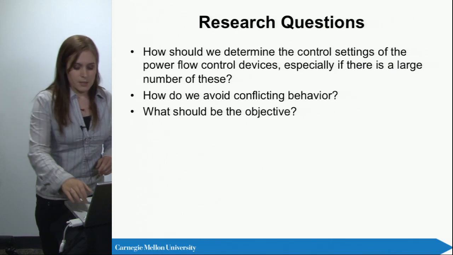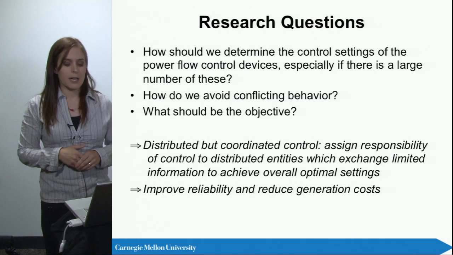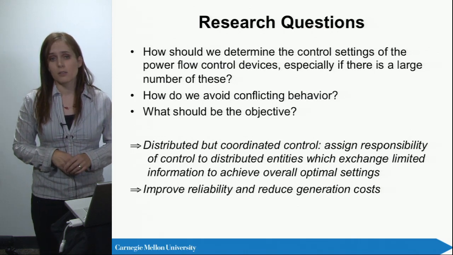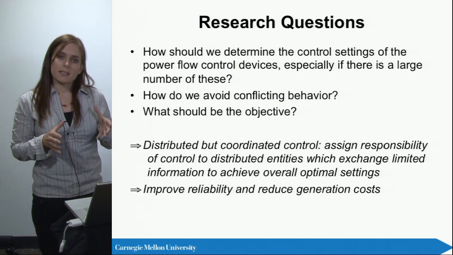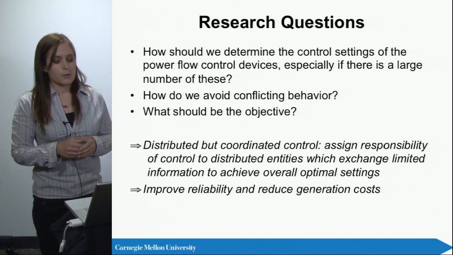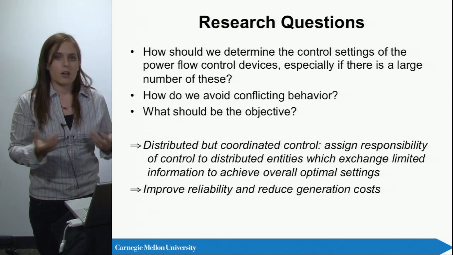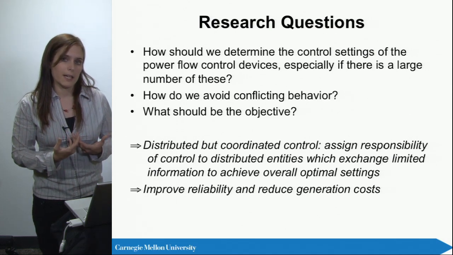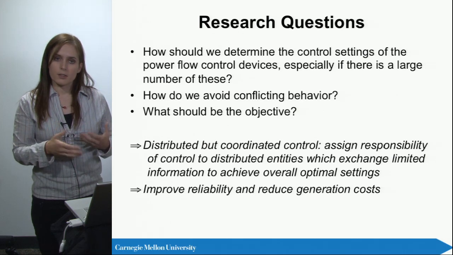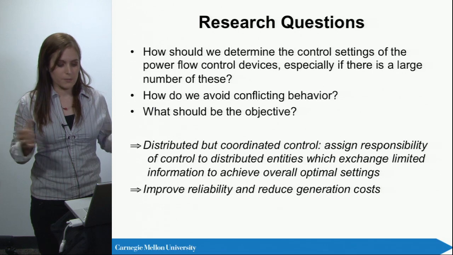And so on. Generally, what we're doing is developing methods which allow us to do distributed but coordinated control. That means that we're assigning the responsibility of the control for a certain area in the system to a certain entity. The idea is that these entities talk to each other, but in a very limited way, and that they determine the control settings which would also be optimal from the centralized perspective.